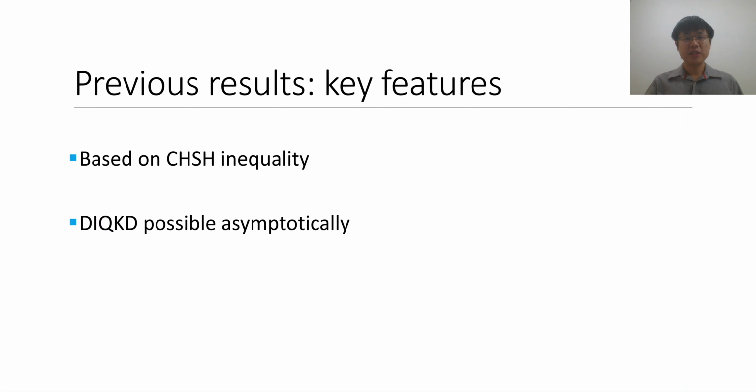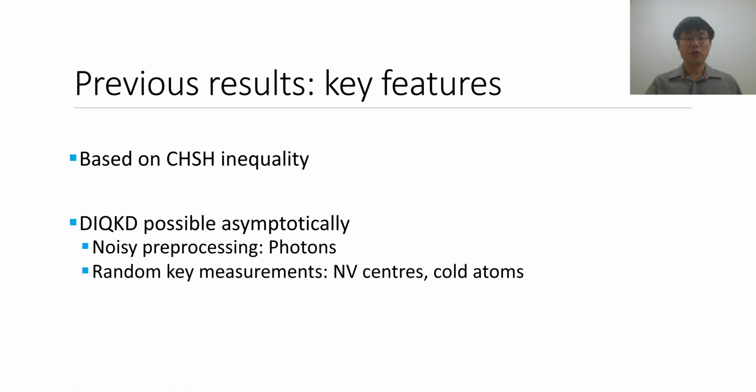Now, to quickly summarize some of the key features of those two results, one important property for both of them is that they are based on the CHSH inequality, which is one of the most well-studied Bell inequalities. Both of these results eventually showed that using the existing Bell test experiments, it might be possible to achieve DIQKD in the asymptotic limit of many protocol rounds. For example, noisy preprocessing seems promising for photonic implementations, whereas random key measurements seem promising for NV center and cold atom implementations.